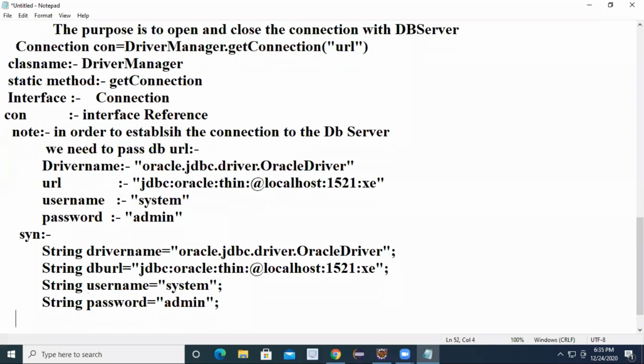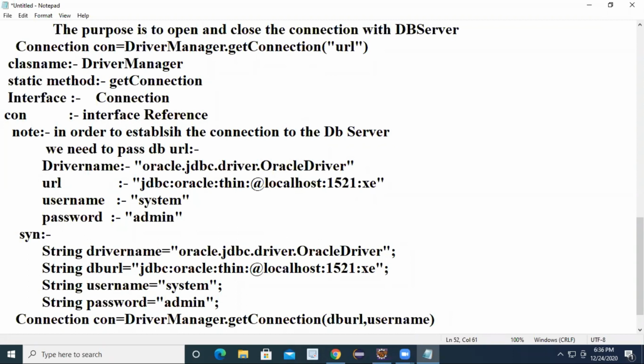Here you can invoke the getConnection method. Connection con is equal to DriverManager.getConnection, and you can directly pass the variable names: dbURL, comma, username, comma, password. Are you following, everyone? Sir, where did you keep the driver name?